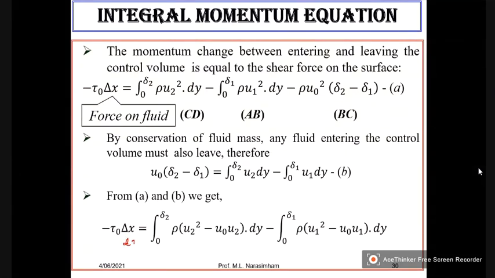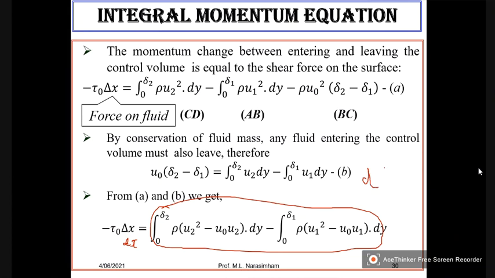When delta x becomes small and small, I can replace delta x by dx. And this entire thing I can write as